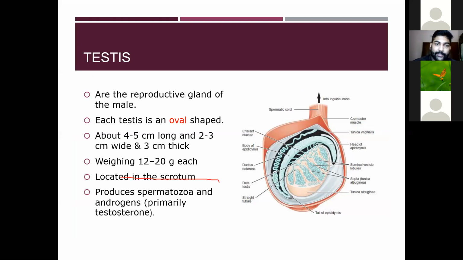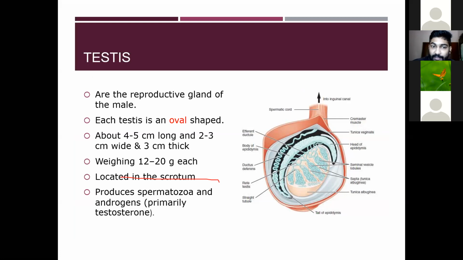The testes are the reproductive glands of the male. They are oval in shape, about 4 to 5 centimeters long, 2 to 3 centimeters wide, and 3 centimeters thick. Each weighs around 12 to 20 grams.